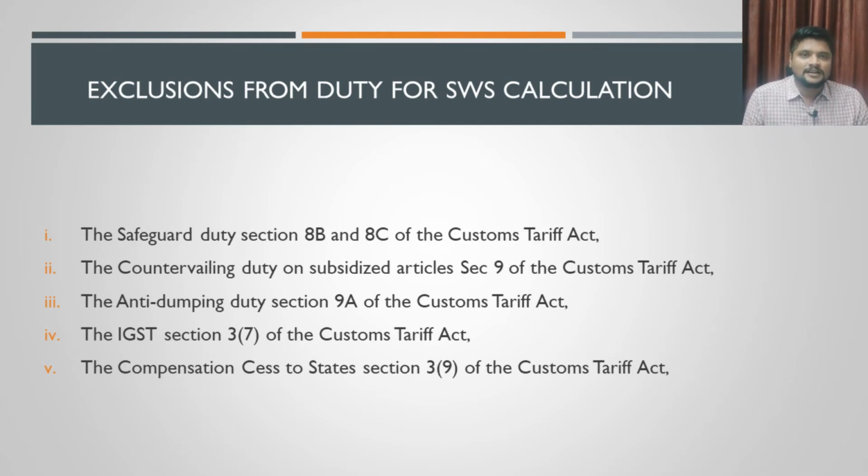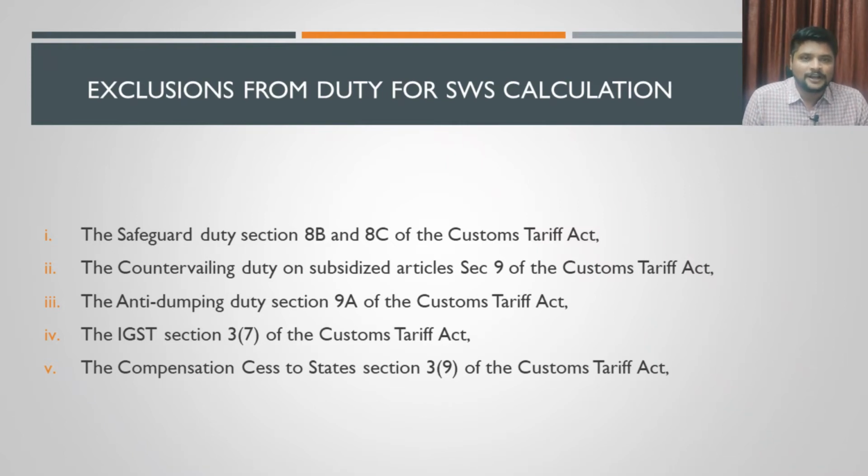If the goods are chargeable under safeguard duty, then SWS will not be calculated on safeguard duty. Second, SWS will not be calculated on countervailing duty on subsidized articles covered under section 9 of the Customs Tariff Act. If any duty is charged under section 9, then SWS will not be calculated on that duty amount.